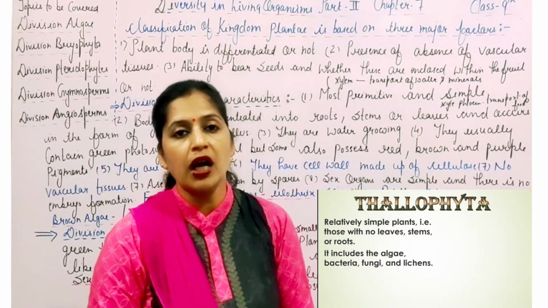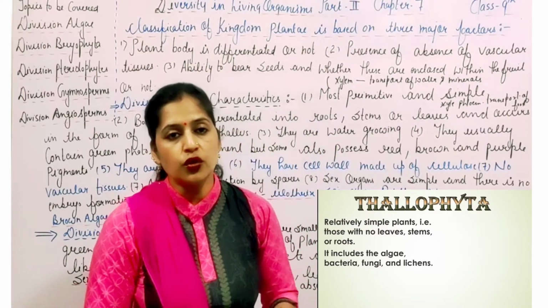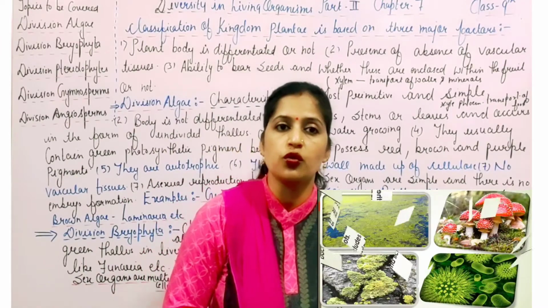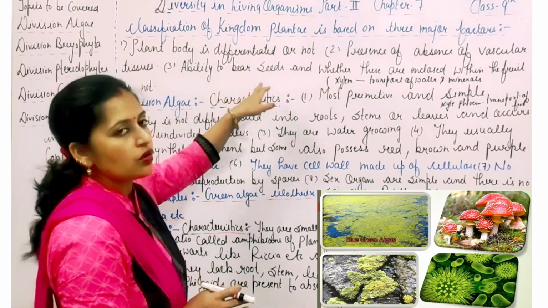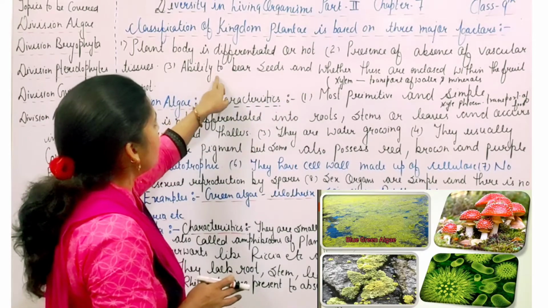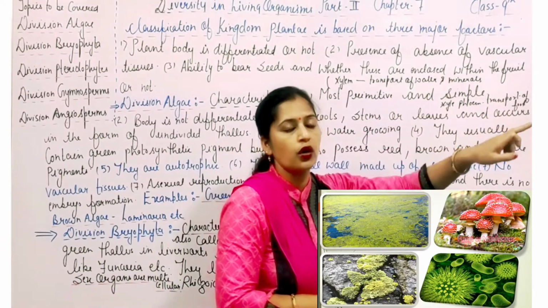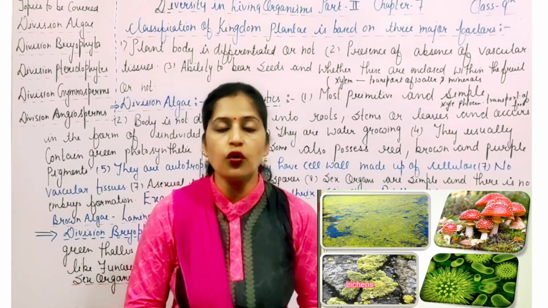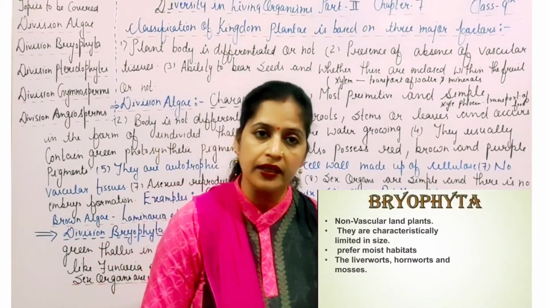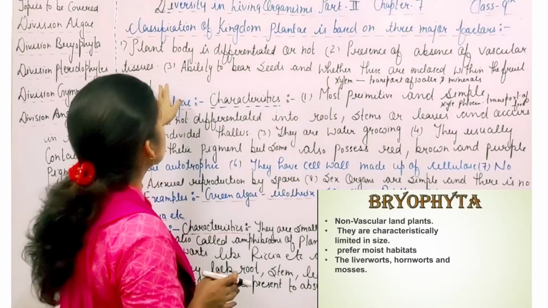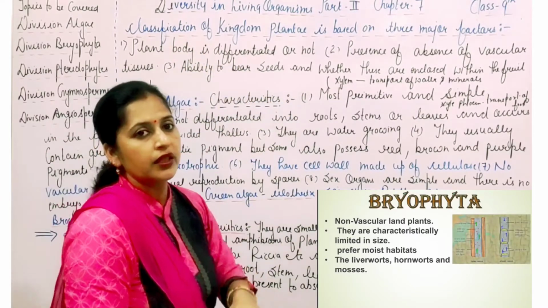Whether the plant body is differentiated in the kingdom Planta, it either has vascular tissue present or not. The third main characteristic for classification of the kingdom Planta is the ability to bear seeds and whether these are enclosed within the fruit or not. That means whether seeds are available in the fruit or not. This is the third major characteristic of the classification of the kingdom Planta.